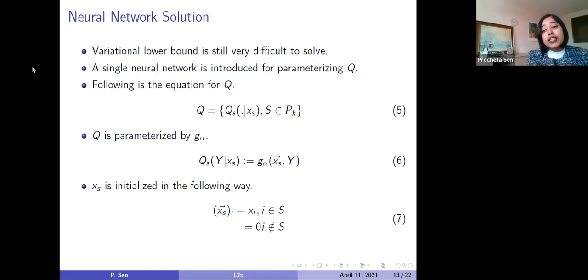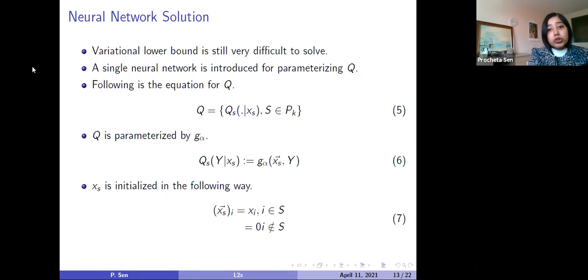Xs has d dimensions, but for all those dimensions which belong to the set S, that is those features that we can estimate as important, the xs value will be equal to xi. Otherwise the value of xs will be 0. That's how we initialize the input to this neural network.